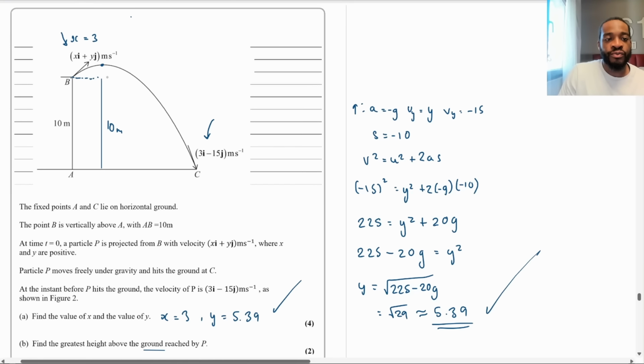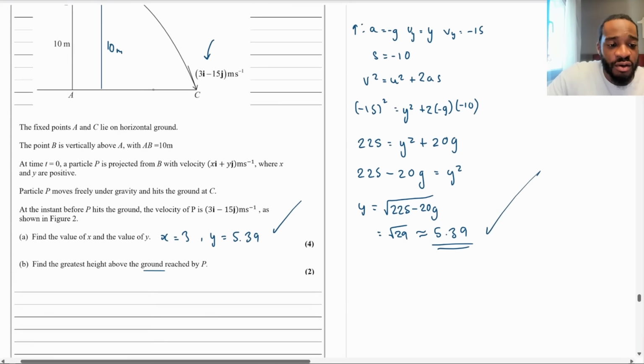So what I want to do is use the projectile to figure out what the vertical height would be here. And we know what the vertical velocity would be at that point. It would be 0, isn't it? I'm going to write Vy here is going to equal 0. We now know the initial component of the vertical speed, so it's going to be Uy. We're going to call it root 29 because we have it. I'm going to use root 29 because it's just exact. And then we know that a is going to equal minus g. And we're looking for the height.